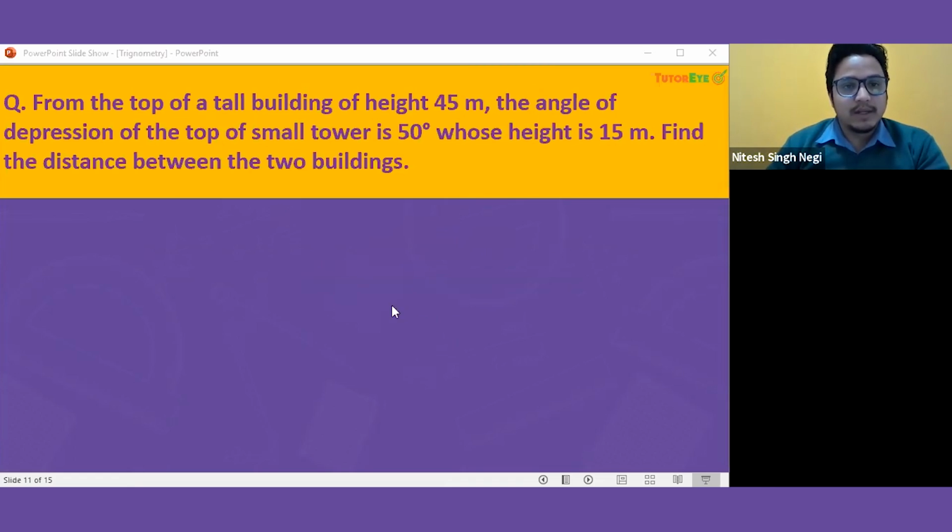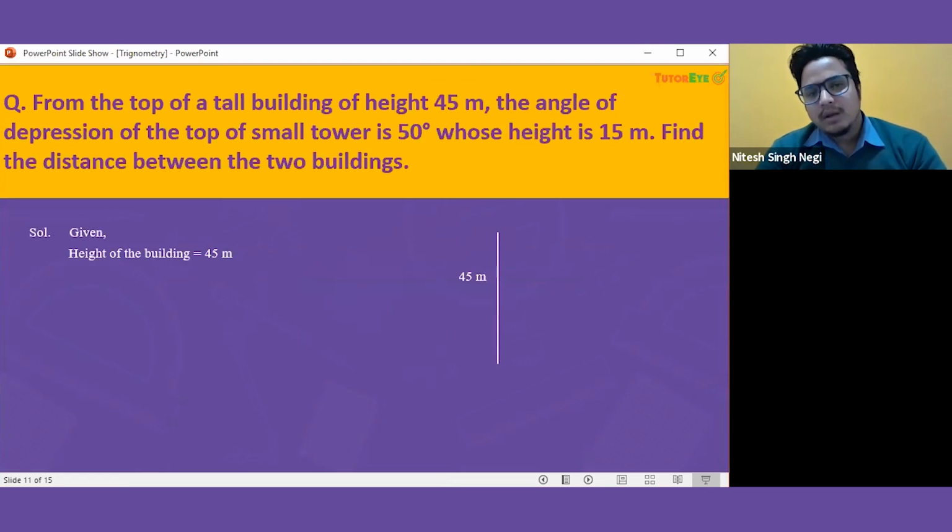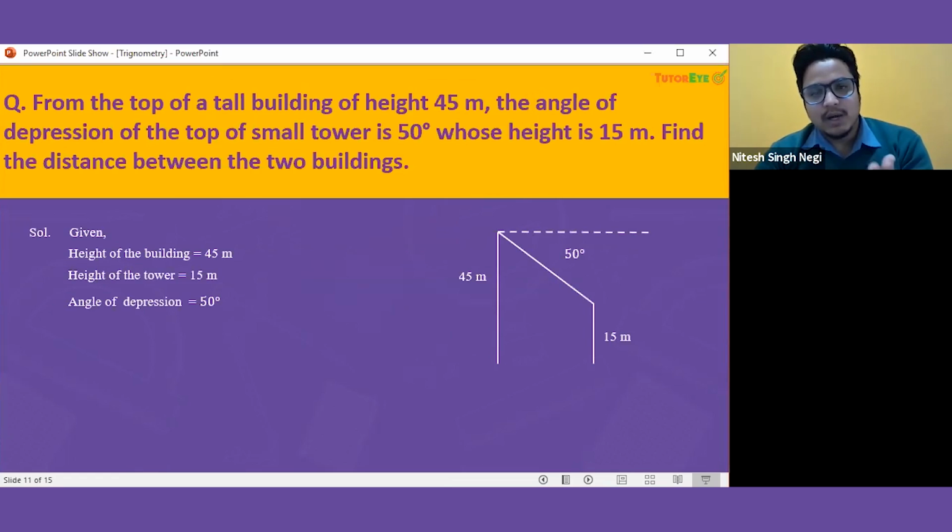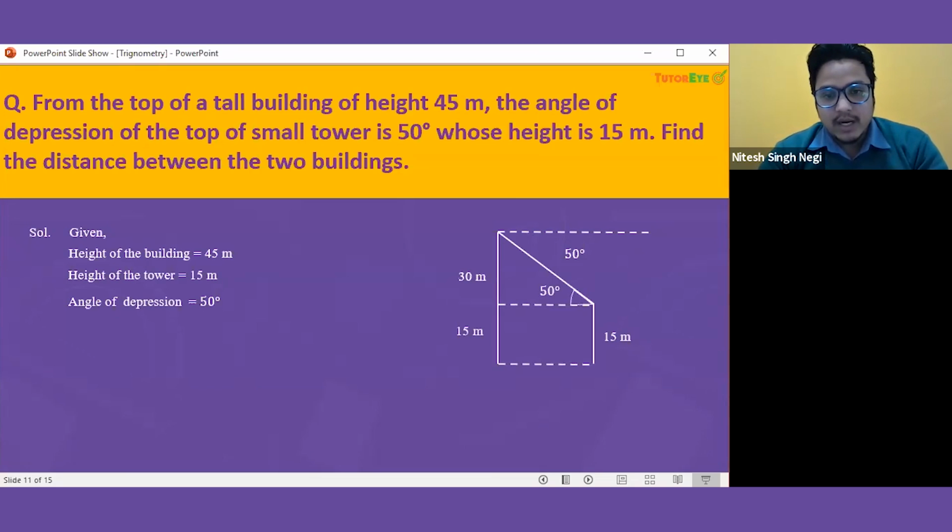Okay, now let us solve the question. The question is, the angle of depression for the small tower is 50 degree. So we must draw the 45 meter tall building, and then we have a small tower of 15 meter, and the angle of depression is 50. As you can see, the dotted line shows the eye level, the path which is parallel to the ground, and that angle will be 50 degree. Now they have asked what the distance between the two buildings should be. So how can we do this? We will use the concept of trigonometric ratios. And how can we do that?